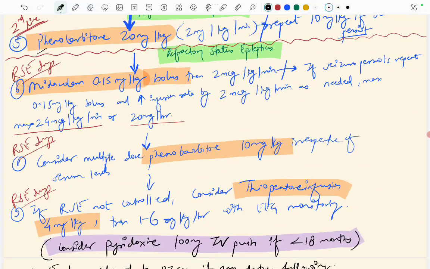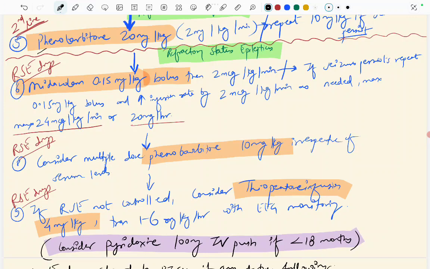Consider giving pyridoxine 100 mg IV push if less than 18 months. You know, pyridoxine is given in infants because in status epilepticus there is something called pyridoxine dependent epilepsy.